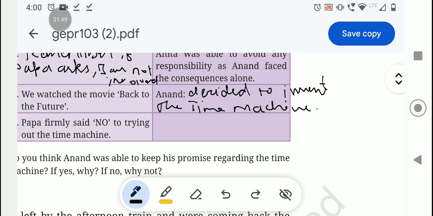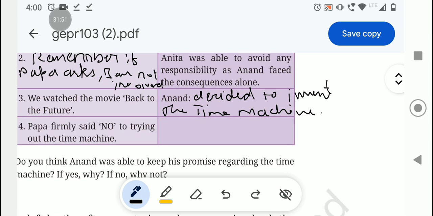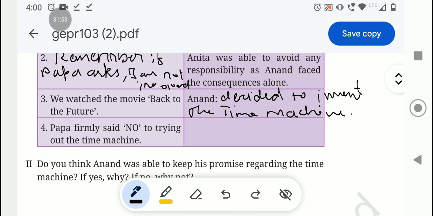Next, Papa firmly said no to trying out the time machine. The effect: Mother sympathized with Anand.